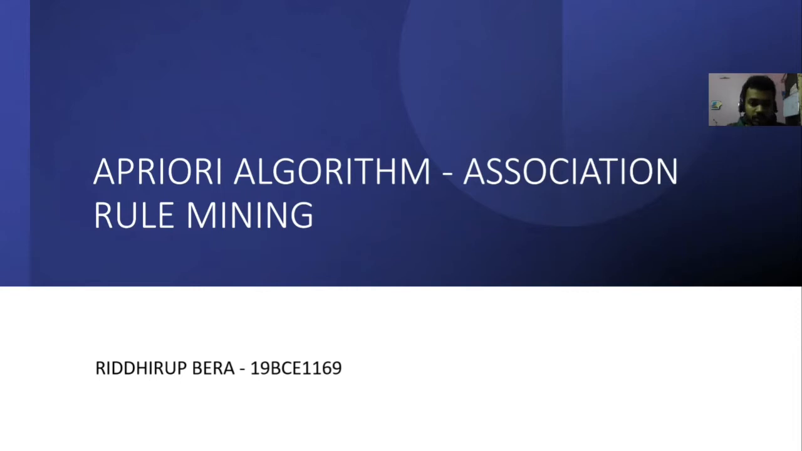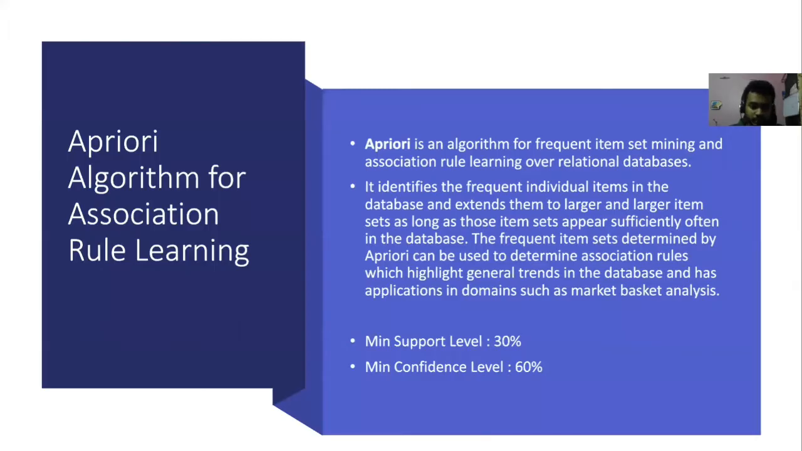So I'm going to talk about the Apriori algorithm, association rule mining. The Apriori algorithm is used for frequent item set mining and association rule learning over relational databases. It identifies the frequent individual items in the database and extends them to larger and larger item sets as long as those item sets appear sufficiently often in the database.